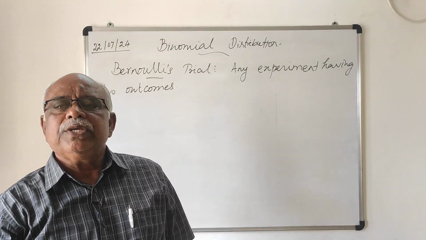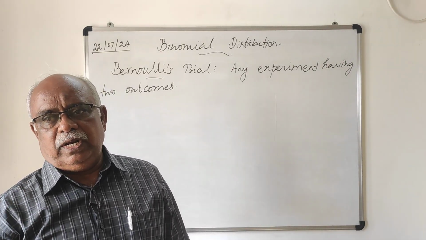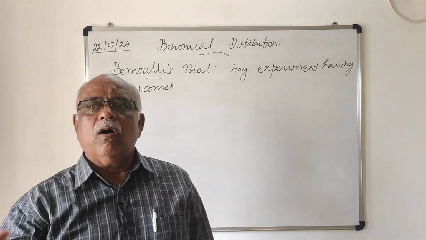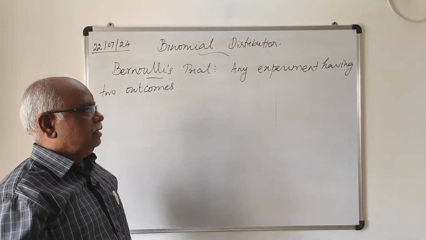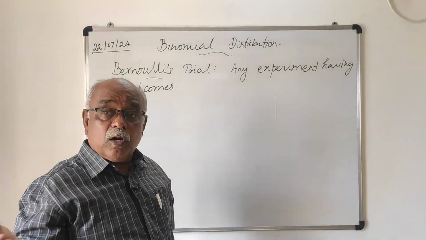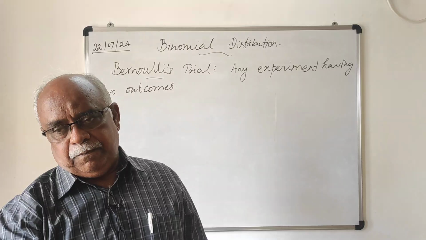For example, tossing a coin. If you are tossing a coin, you will get two outcomes only, that is head or tail. Getting head or getting tail, those are the two outcomes. Similarly, on throwing a die, getting an even number or an odd number.